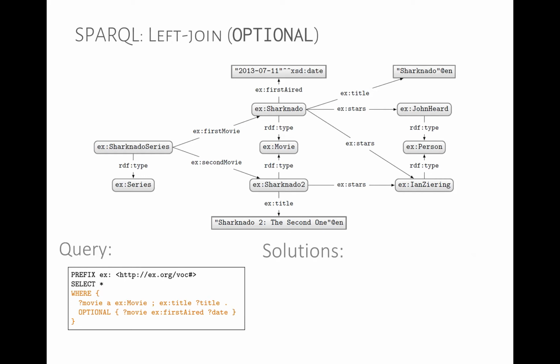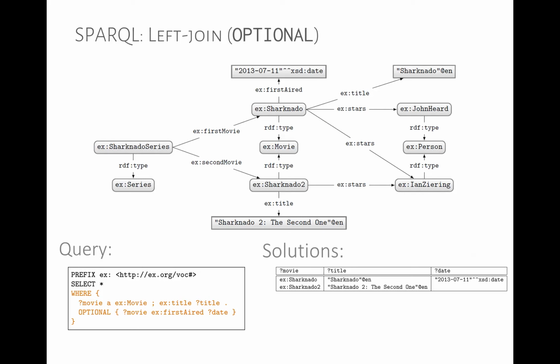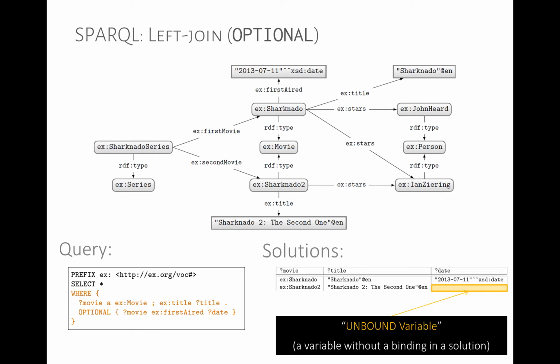The point in this case is that Sharknado is a movie, so we get its title. Sharknado 2 is a movie, so we get its title. We have a first air date for Sharknado, which we can return, but we don't have a first air date for Sharknado 2. So we return Sharknado 2, still the title, but we return what's called an unbound, or it would be a null in relational databases. So it's very similar to a left join in SQL or relational algebra. This is called an unbound variable, a variable without a binding in a solution.